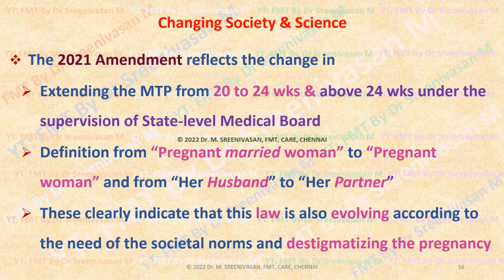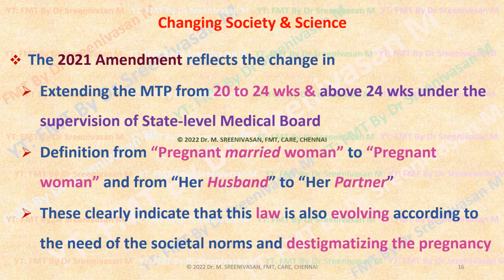The second change in the amendment is that it says simply "pregnant woman." Previously, "pregnant married woman" was the term used, especially pertaining to contraceptive failure. Here, it is any pregnant woman, and she need not be married in case of contraceptive failure. An unmarried woman also can have this abortion done.